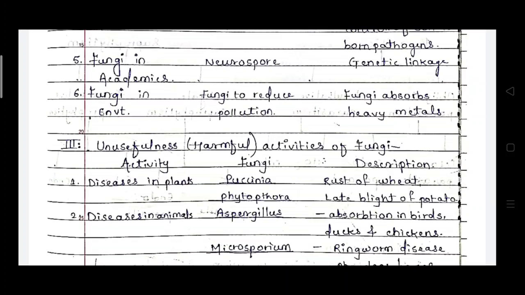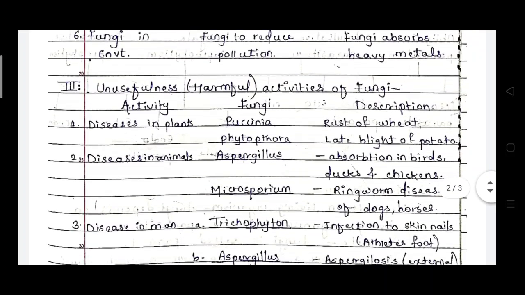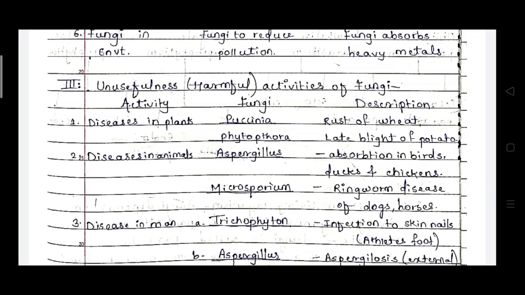Then next is the Phytophthora fungi. So this Phytophthora causes the late blight of potato. They also affect the leaves, so that the leaves are totally damaged, and ultimately they affect the potato's growth. Then diseases regarding the animals. So some fungi will affect the animals. For example, the species Aspergillus.